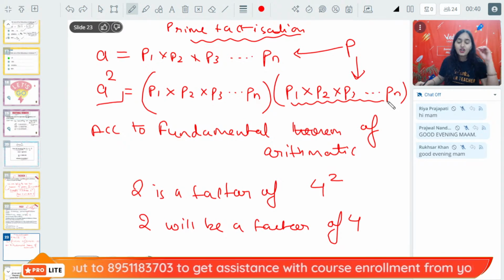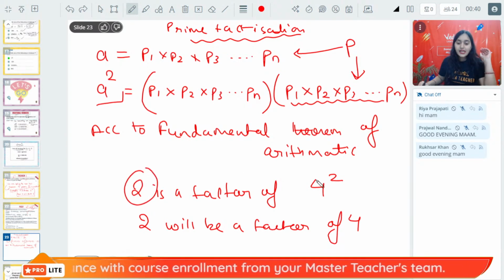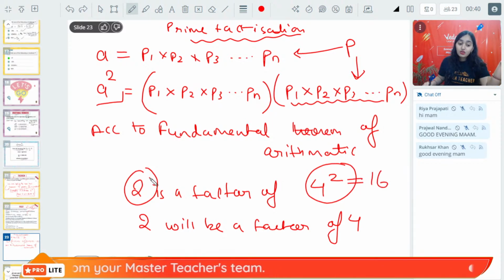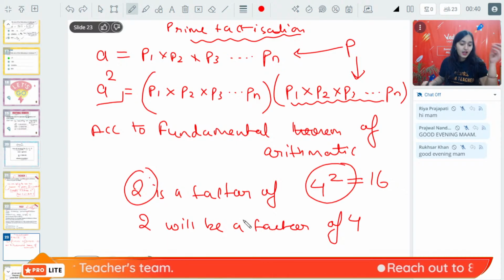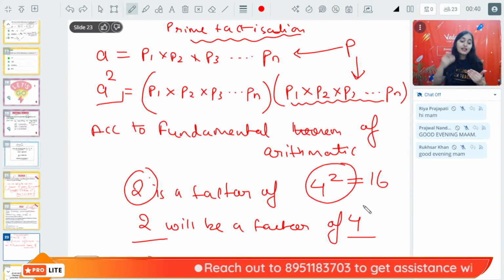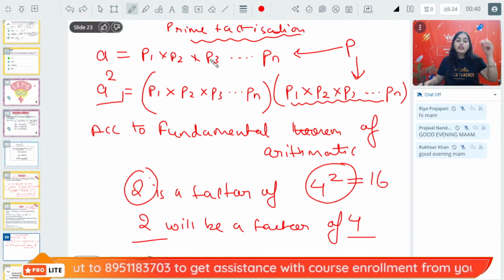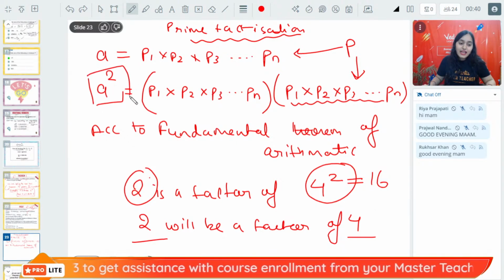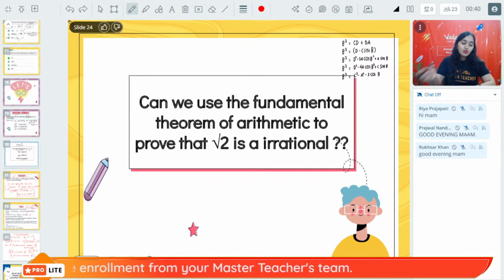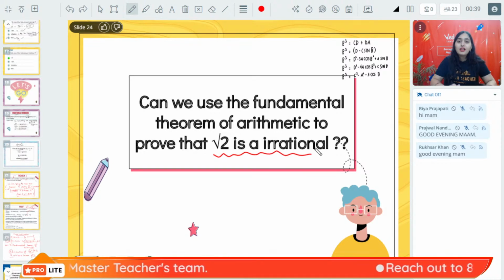It is very simple. The theorem is simply saying, you take any example, Riya. If 2 is a factor of 4 square, what is 4 square, Riya? 16. Is 2 a factor of 16? Yes. Then will 2 be a factor of 4? Yes. 16 is having a factor 2 as well as 4 is having a factor 2. Both of them are having a factor 2. This theorem is also saying the same thing. If A square is having a factor P, then A will also have a factor P. Now we are going to use this theorem in proving root 2 is an irrational number.